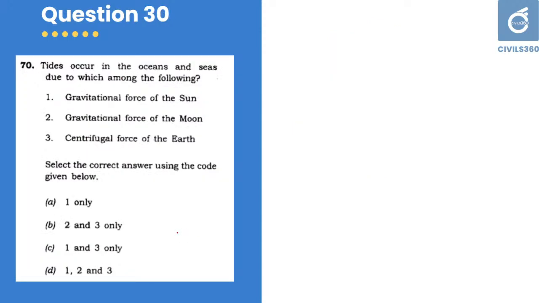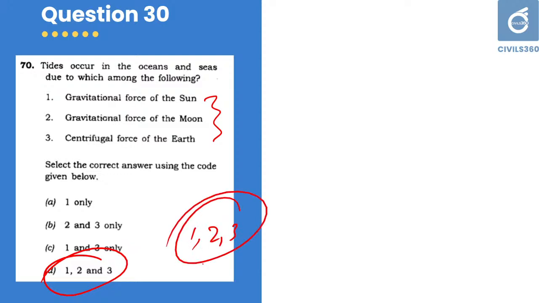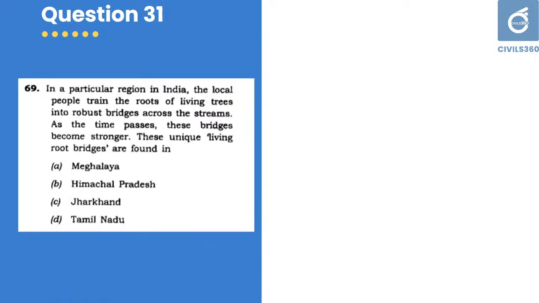Tides occur in the oceans and seas due to which among the following? Gravitational force of the sun, gravitational force of the moon, centrifugal force of the earth. Of course, all these influence the tides. Your answer should be 1, 2 and 3 all.